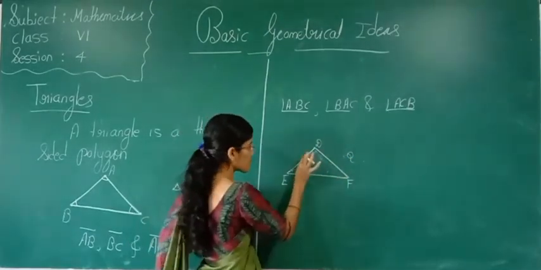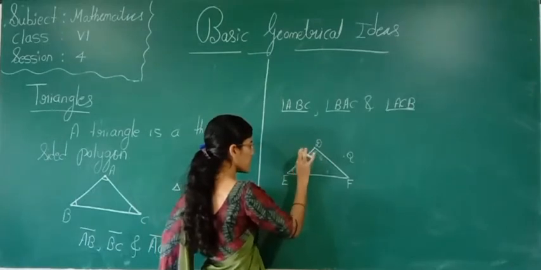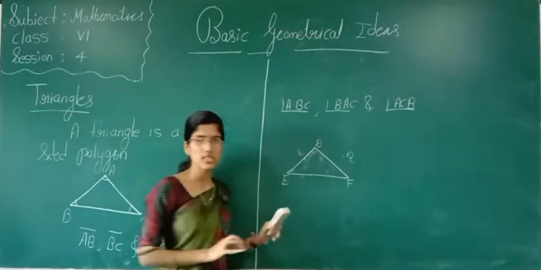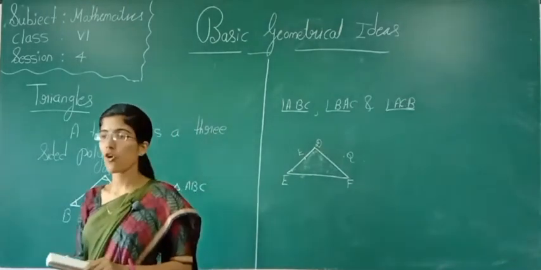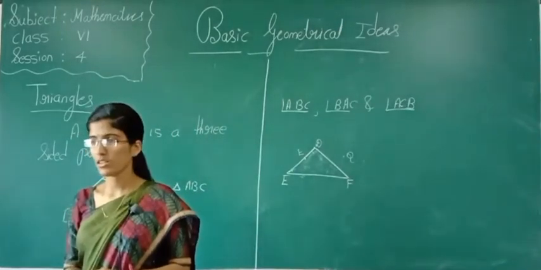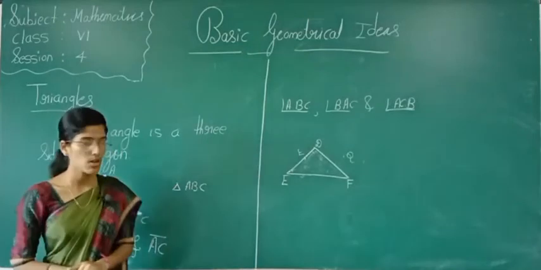Now suppose I write point E here. Say where this point E is. The point E is on the triangle. Is it understood?